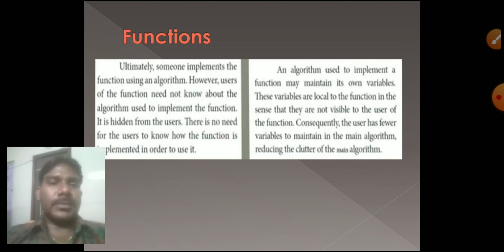Function means, for example, a car. The function name is the car. What do we have to know? To drive, we only need to know about the wheel, brake, accelerator and clutch. This is enough to drive a car. It turns right side and left side.